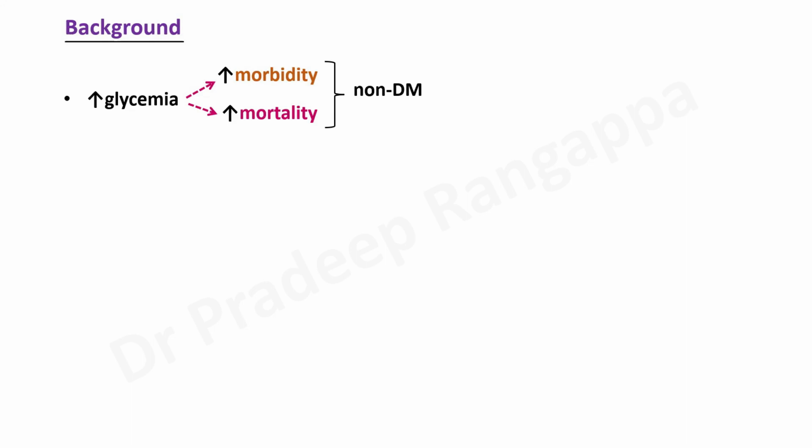If someone is already diabetic and they have high sugars, their outcome may not be as bad as someone who is non-diabetic who has high sugars in ICU. That is something which an intensivist should bear in mind. As per the ADA, American Diabetes Association, more than 140 milligram per deciliter is defined as hyperglycemia, or HbA1c more than 6.5% is considered as hyperglycemia. So now the whole question is whether we should maintain less than 140 or whether 140 to 180 is a reasonable range. I think that is where the whole science is evolving, or the evidence or the studies that have been